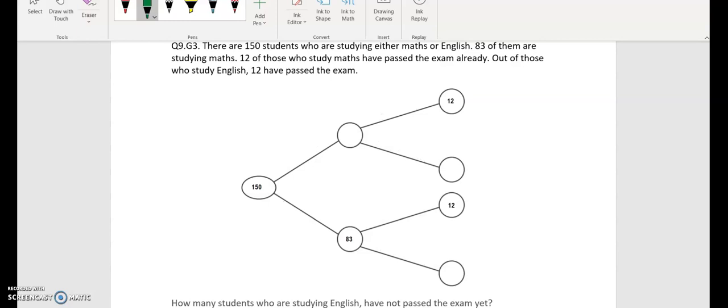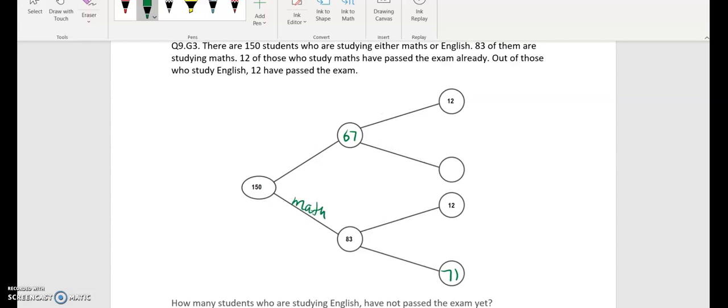So 150, take away 83, 67. 12 of those who studied maths have passed the exam already. So we can work out how many have not passed the exam already. So we have 83, take away 12, which is 71.